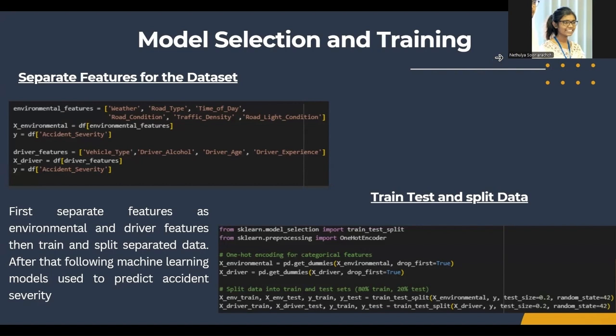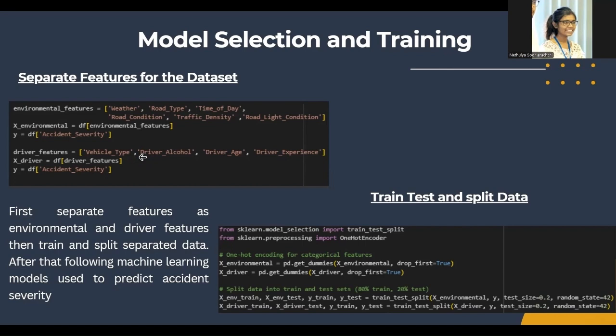First, we separated the dataset into two categories. Environmental features like weather, road type, and traffic density, and driver-related features like vehicle type, driver's type, driver's age, and experience. After separating the features, we applied one hot encoding to convert categorical variables into numerical values.